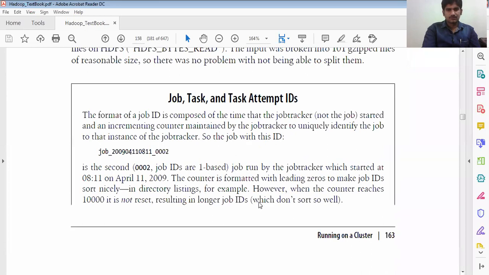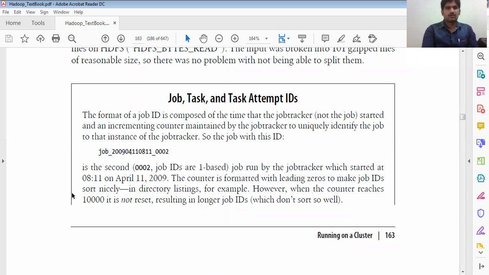Running on a cluster, launching the job. Simply, we have a job, a task, and a task attempt ID. How do we identify these three things? The job ID is composed of the time the job tracker started and a counter maintained by the job tracker, which uniquely identify the job to the instance of the job tracker. So that is the job with this ID.